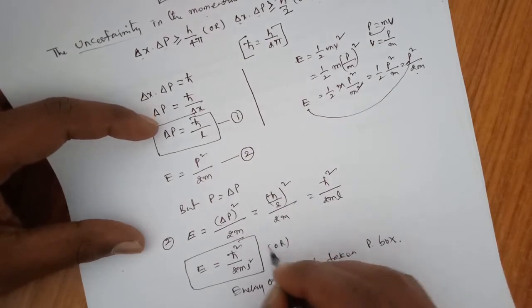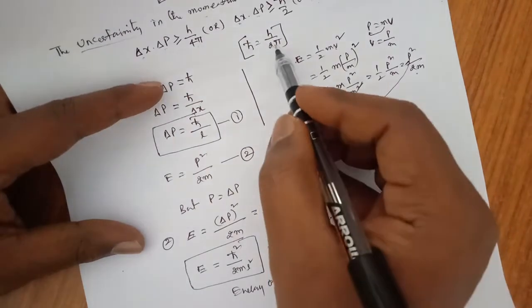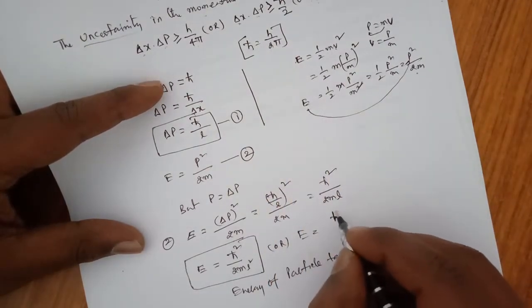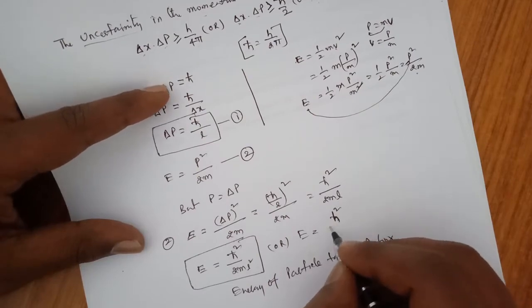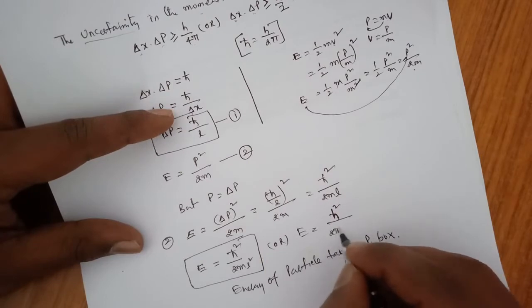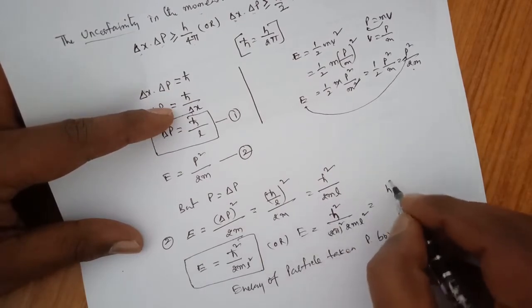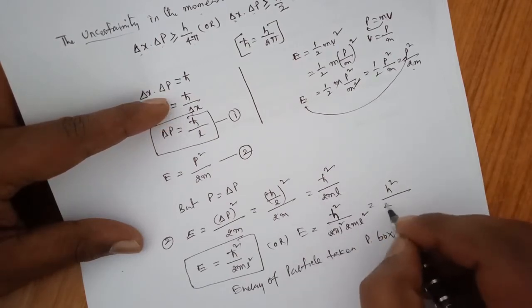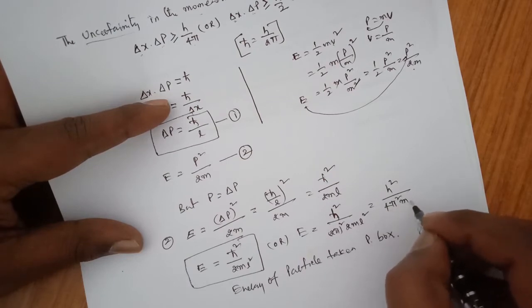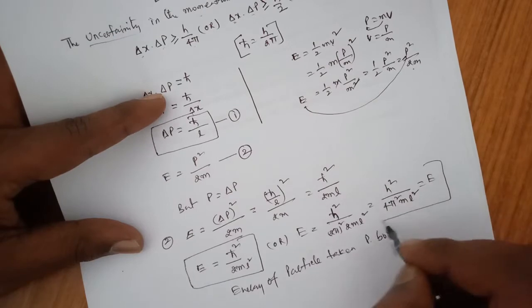Or we can write it as E is equal to, h cut being nothing but h by 2 pi, h square by 2 pi square into 2m into L square. That is h square by 4 pi square m L square, which is equal to E.